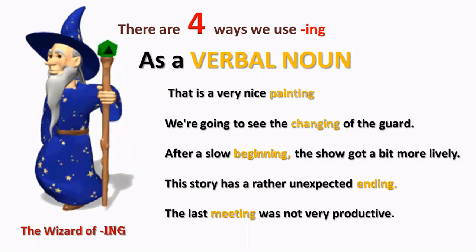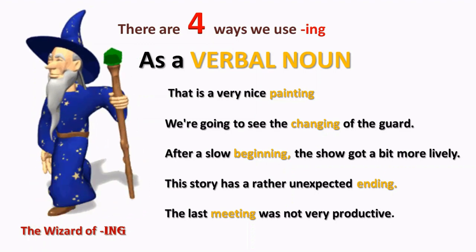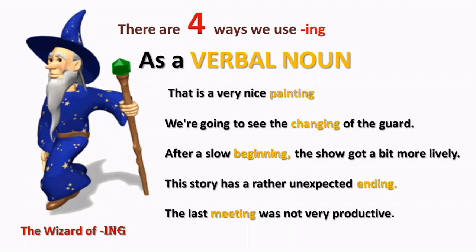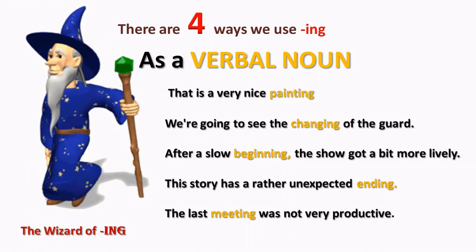So in the first sentence, we have, that is a very nice painting. Painting is a verbal noun. Second sentence, we're going to see the changing of the guard. Changing is part of the phrase changing of the guard. It's a ceremony that happens in London every day, and it comes from the verb to change. In the middle there we have, after a slow beginning, the show got a bit more lively. Beginning is a verbal noun that comes from the verb to begin.